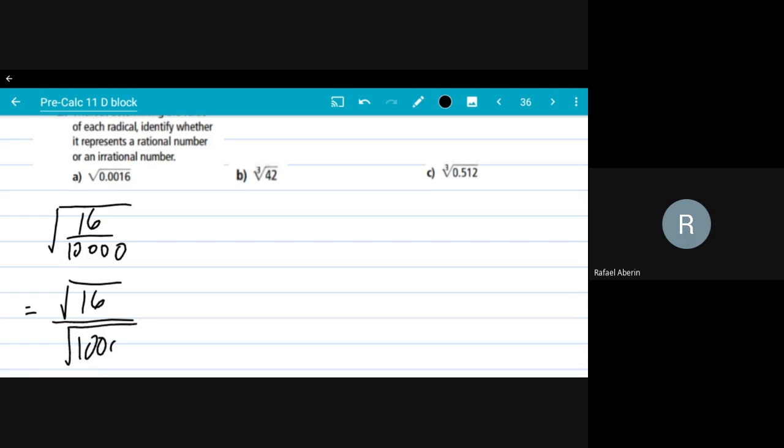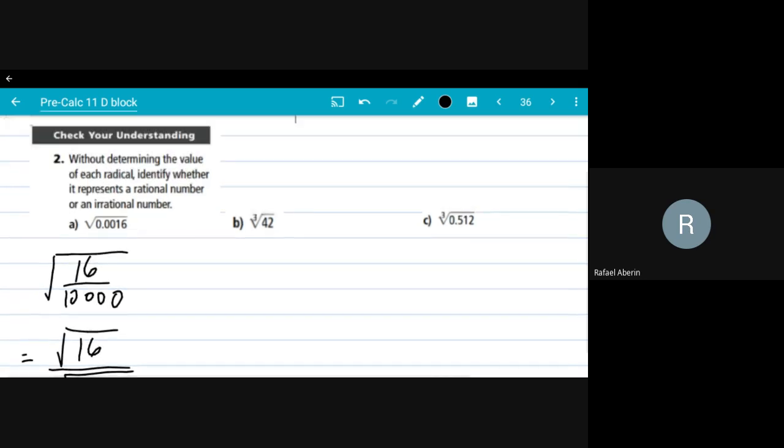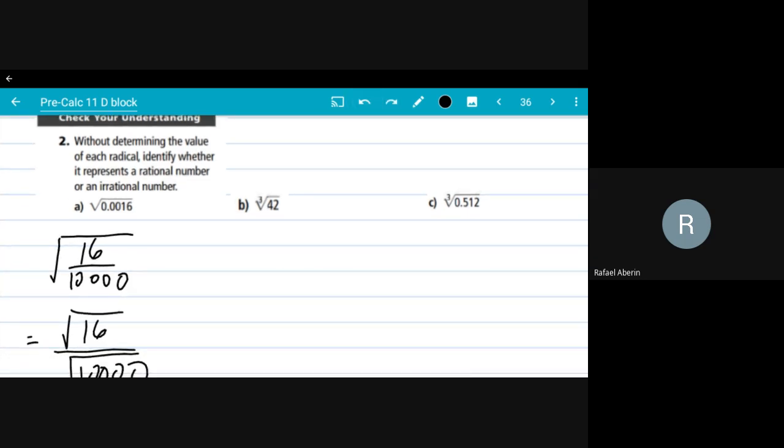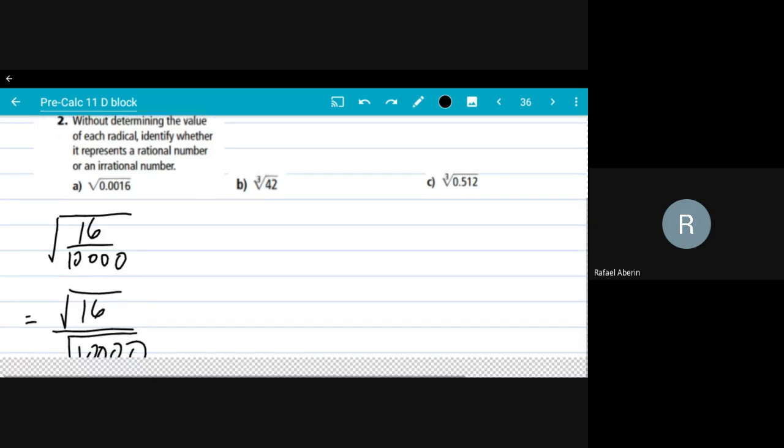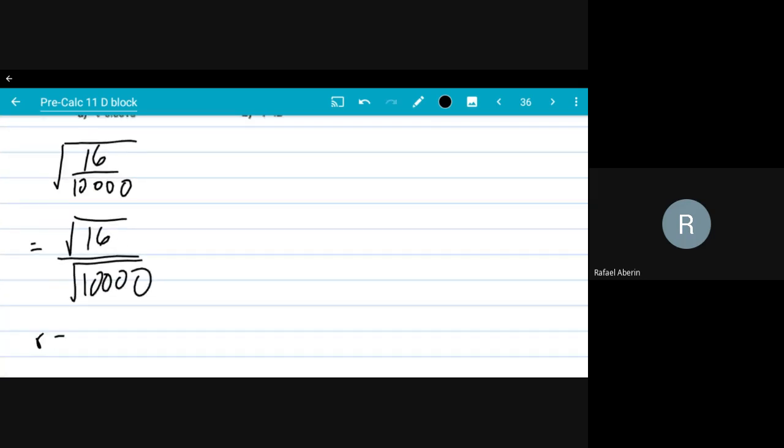This is what you can actually have, and you know that the root of 16 is 4, and the root of 10,000 is 100, which means it is a rational number, because it's a perfect square. So this one, rational.